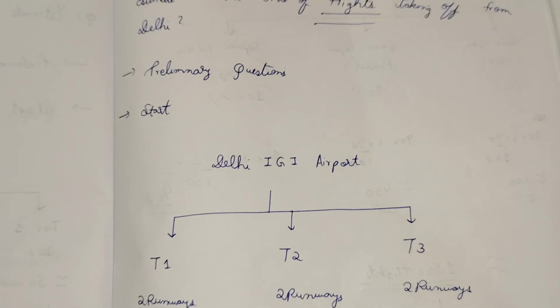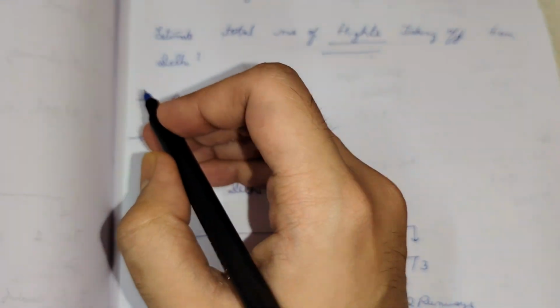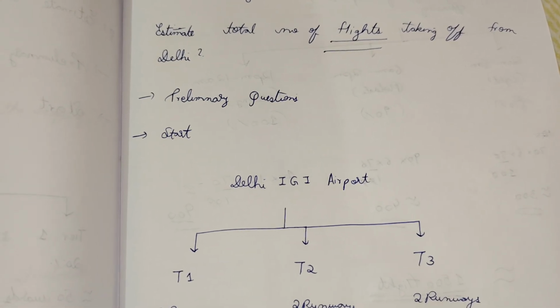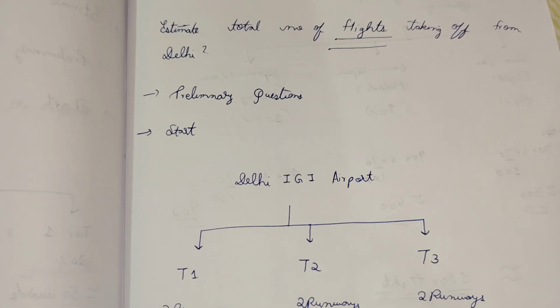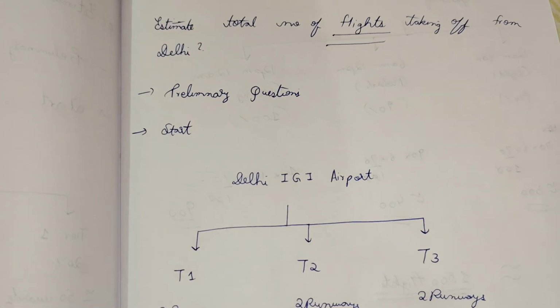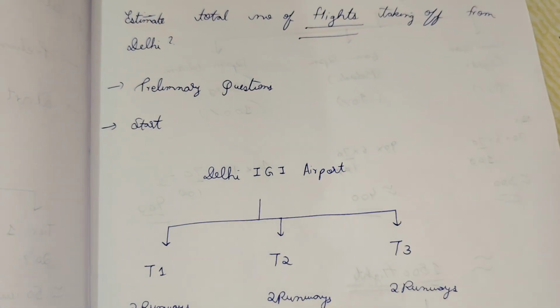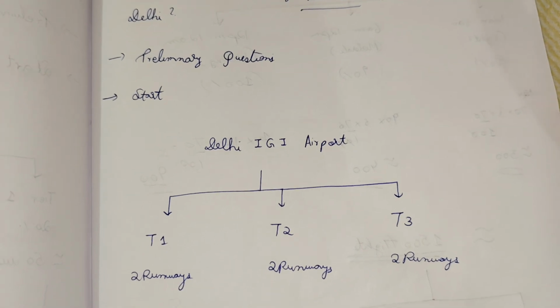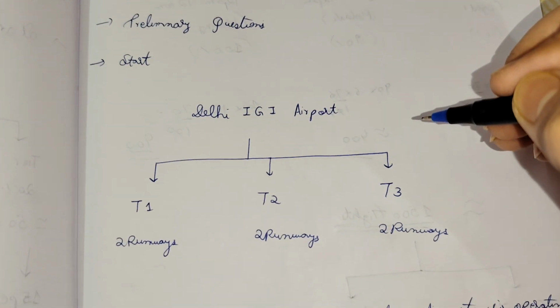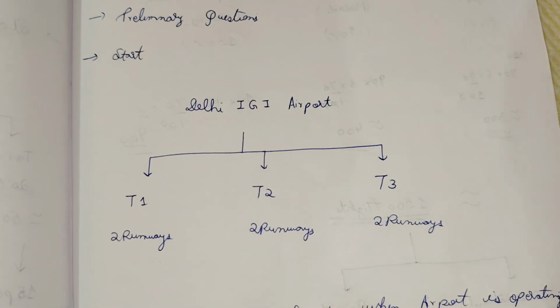The second ambiguous word is the duration. I will ask that I am doing the analysis over a 24-hour period, is that fine? If the interviewer says yes, then I start. I will say that Delhi IGI airport has 3 terminals, assuming 2 runways per terminal.